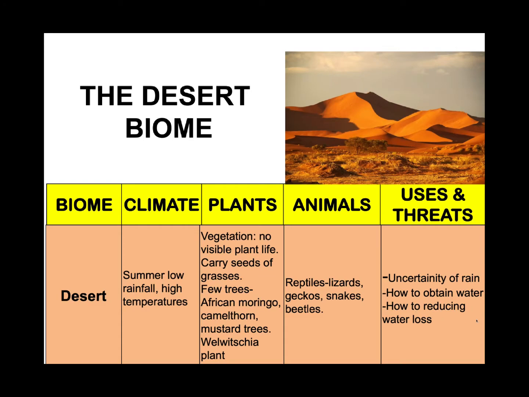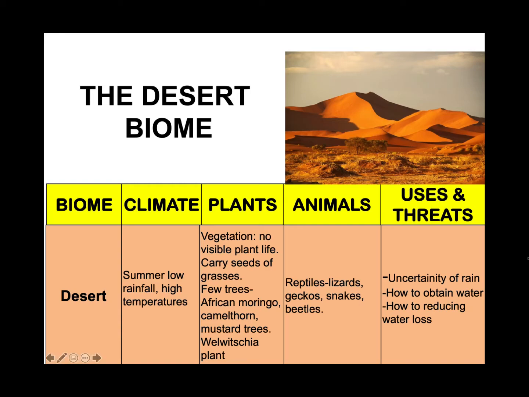Now let's look at the animals. The animal life in a desert biome will include a large number of reptiles, right? Including lizards, geckos, and snakes. Many of these are endemic, meaning it is found only in this biome and in no other biome. The desert biome also has a large number of species of beetles.